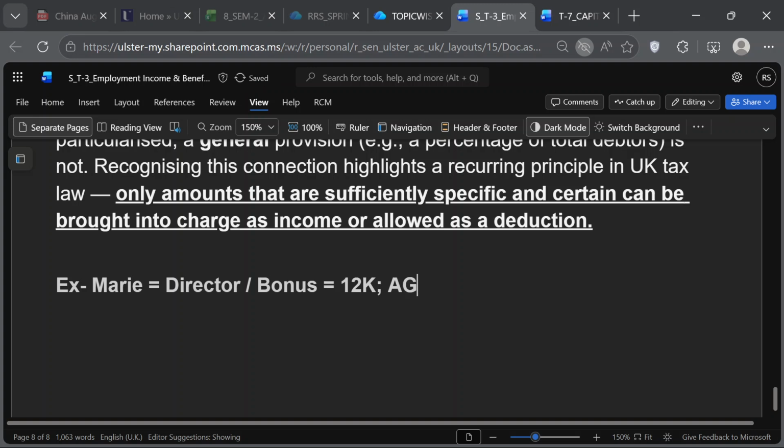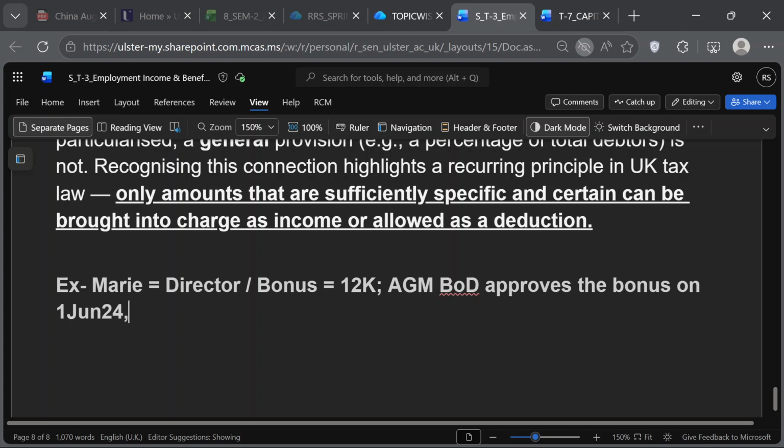AGM: the board of directors approves the bonus on 1st June 2024. I write it like this. Is the date clear? 1st June 2024.